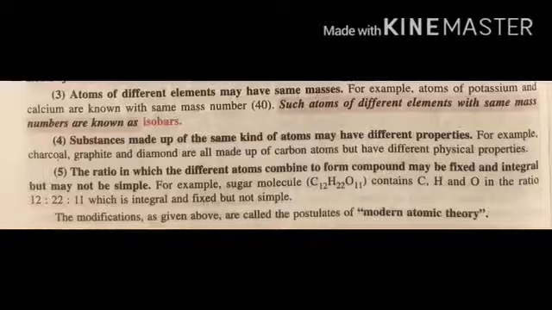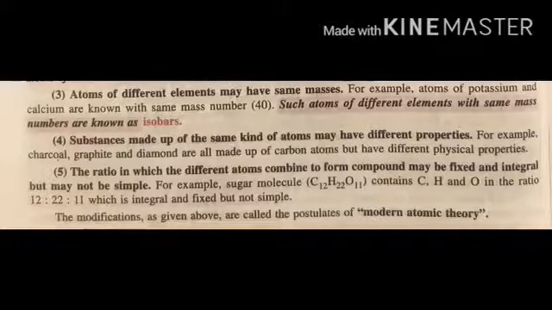Now fourth, substances made up of the same kind of atom may have different properties. For example, charcoal, graphite and diamond are all made up of carbon atoms but have different physical properties.